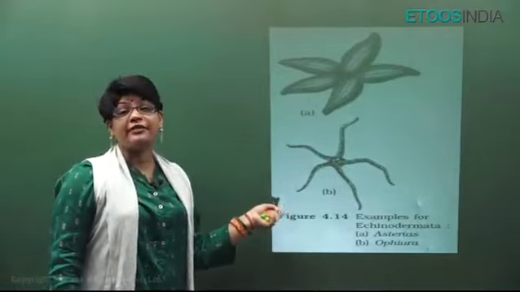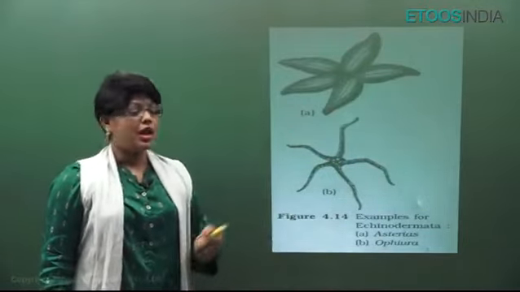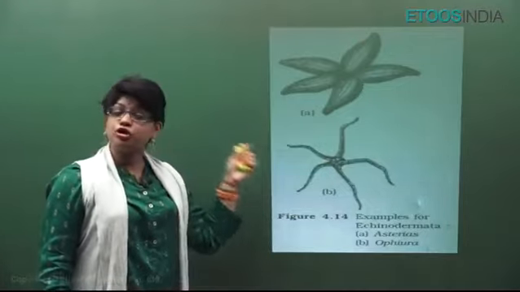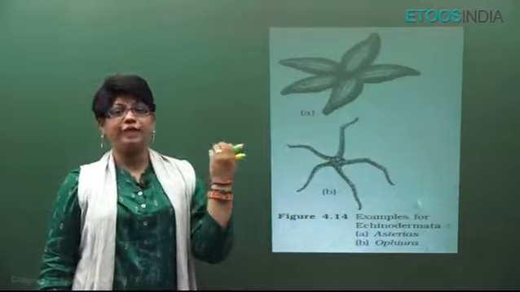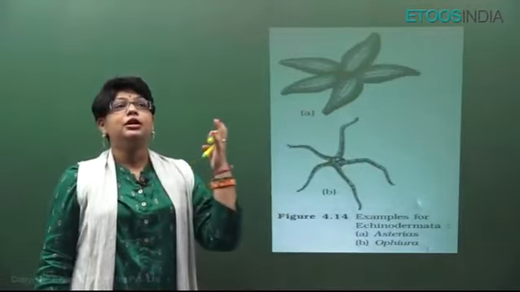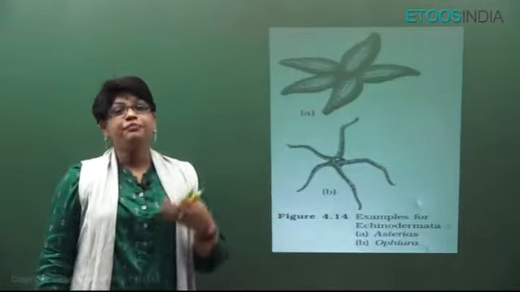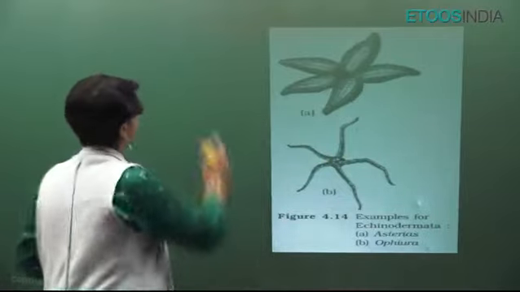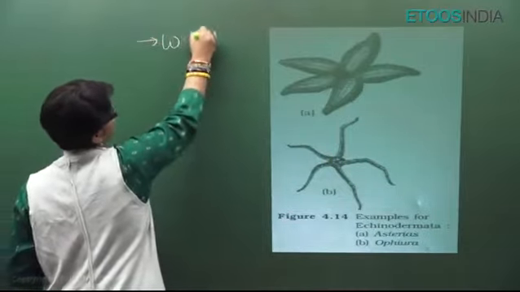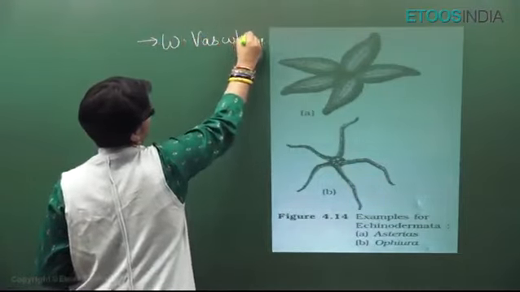And they do not have any special excretory system, and most of their capturing of food, transport of food, that is the circulatory system work, their respiration part, exchange of gases, their locomotion, all this is done by their unique character, which is water vascular system.